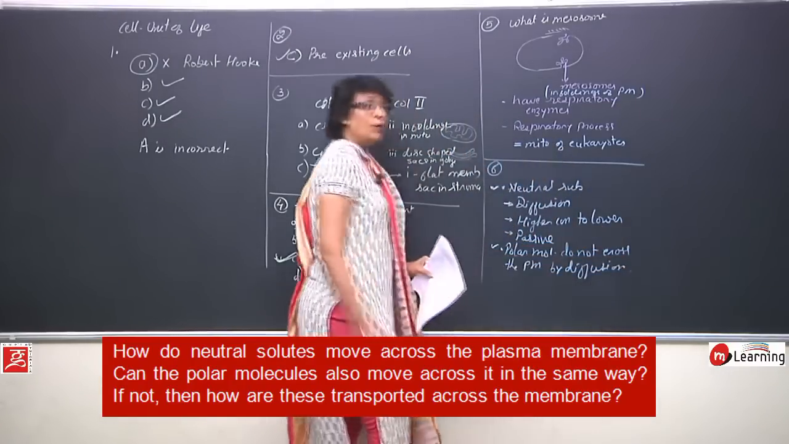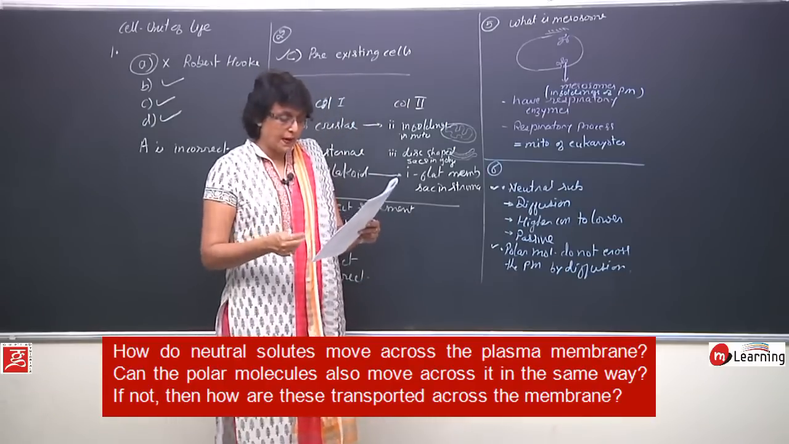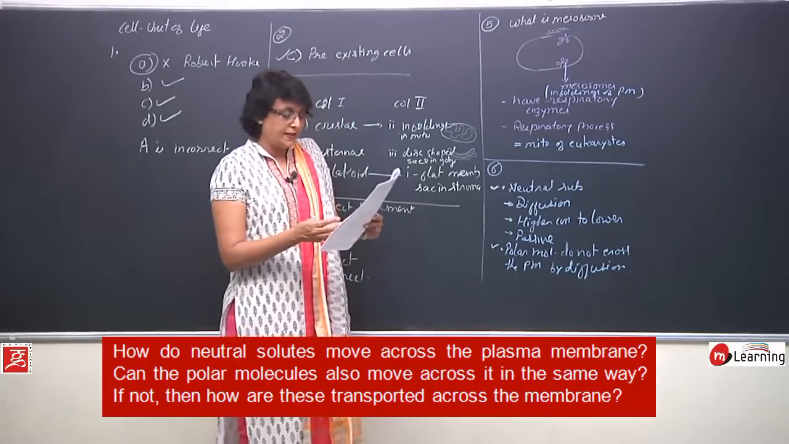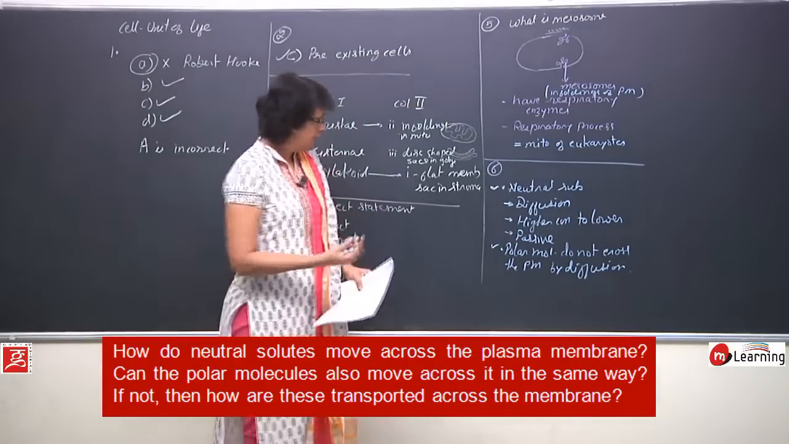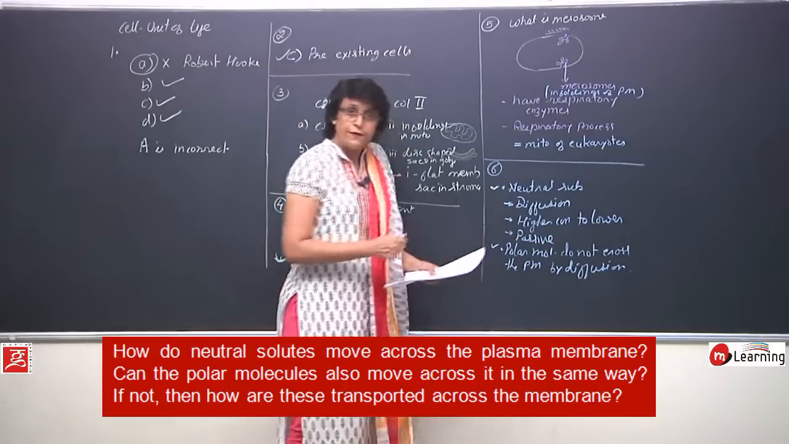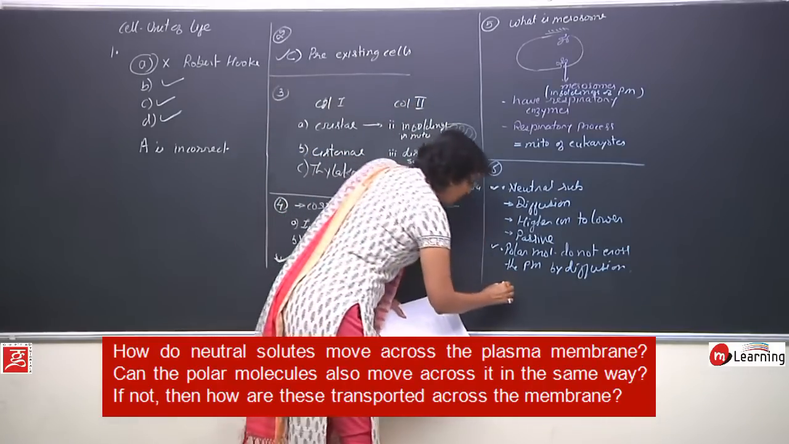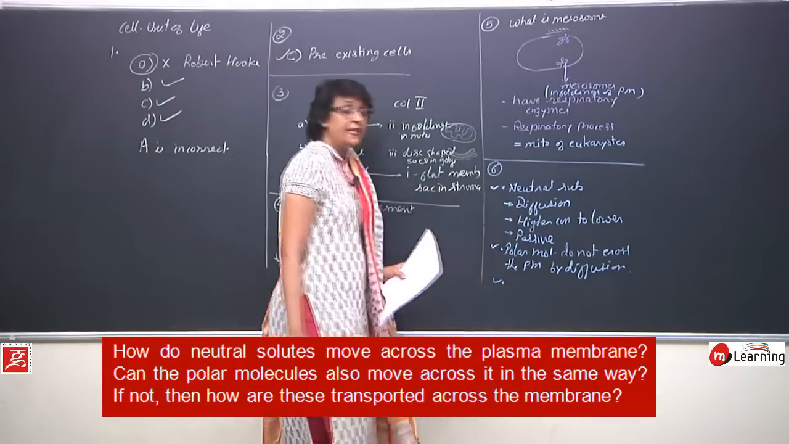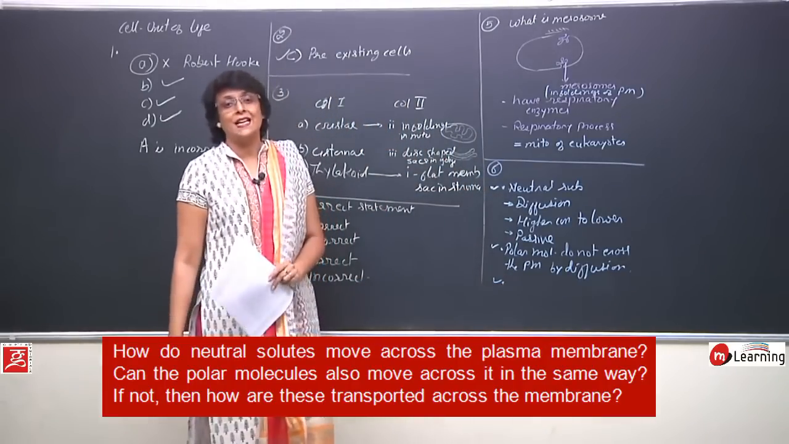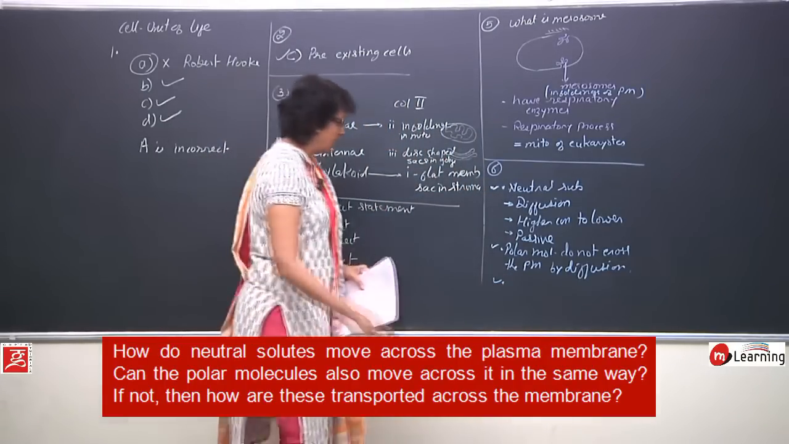Then how do they go in? This is the third part. In the third part it reads, if not, they don't go. So if not, then how do they cross the plasma membrane? So our third point is going to be, these polar molecules are transported by carrier proteins.